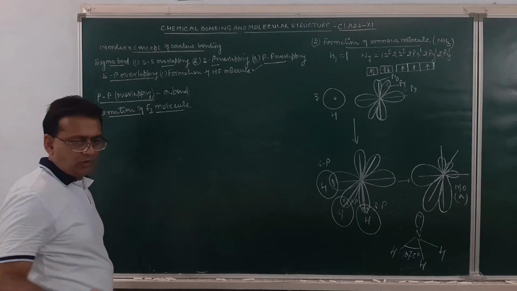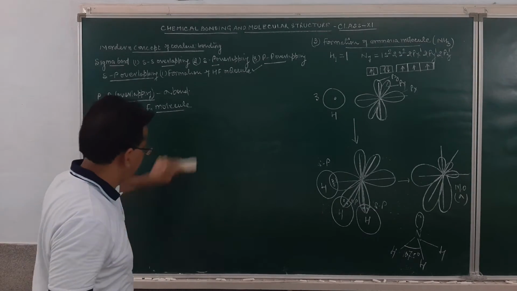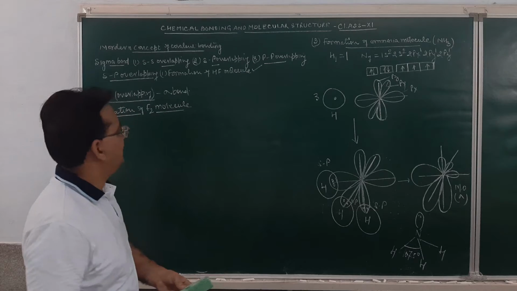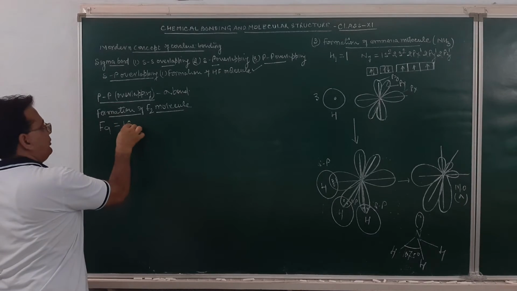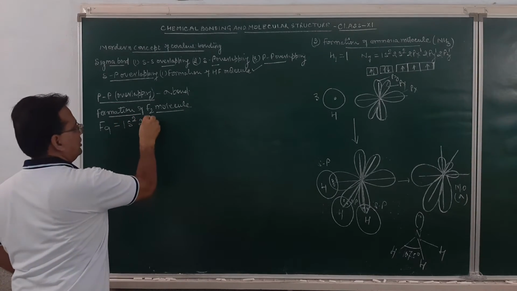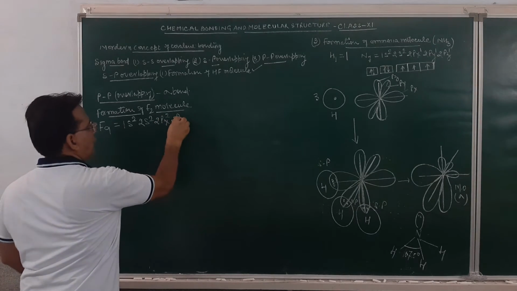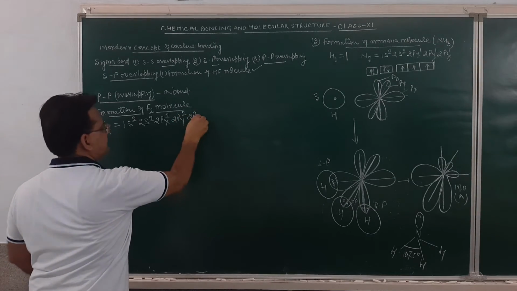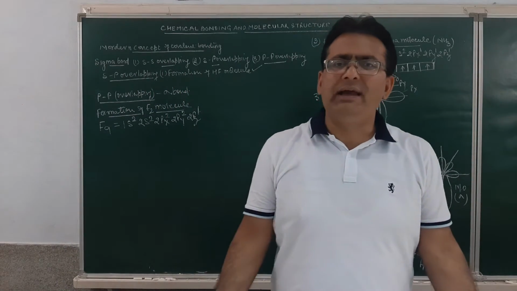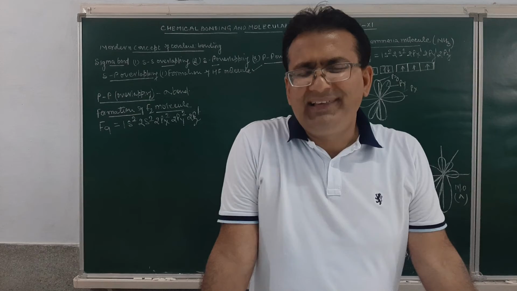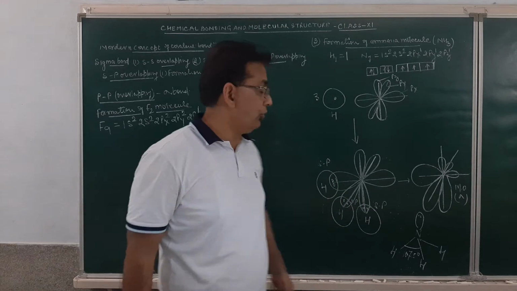Now fluorine, if you look at fluorine over here, the atomic number of fluorine is 9. What will be the electronic configuration? The electronic configuration of F9 will be 1s2 and then 2s2, then 2px2, 2py2 and 2pz1. You may see over here, the pz atomic orbital is having 1 electron. Since it is having 1 electron, it may participate in the bond formation. How will it participate in the bond formation?